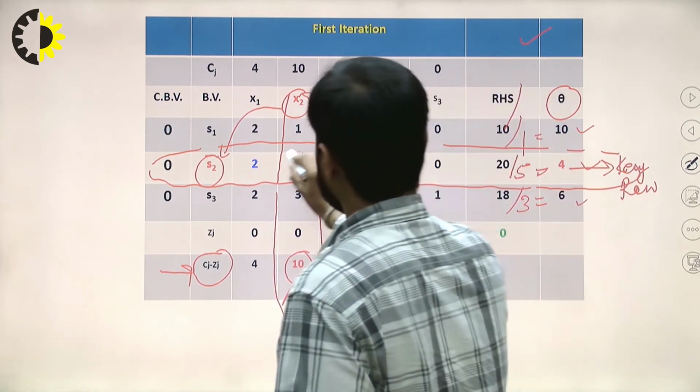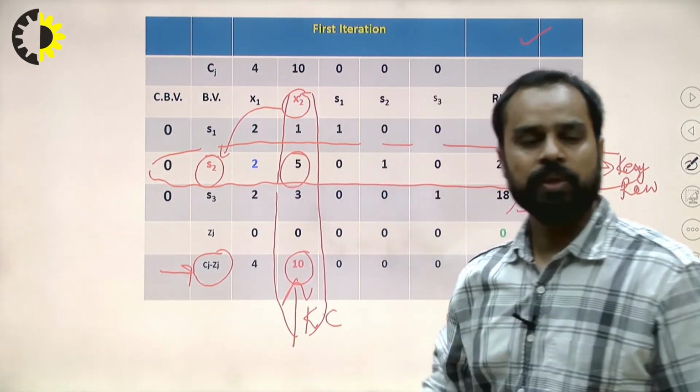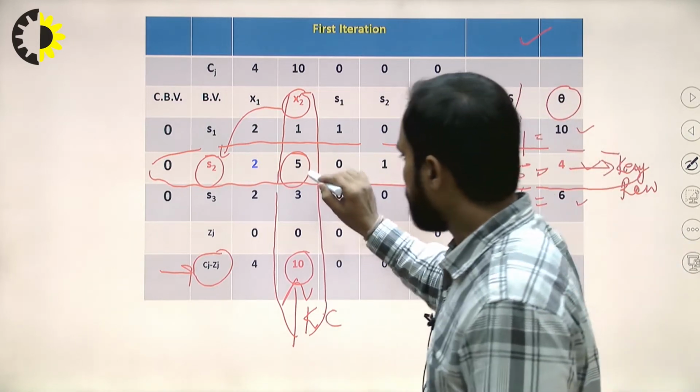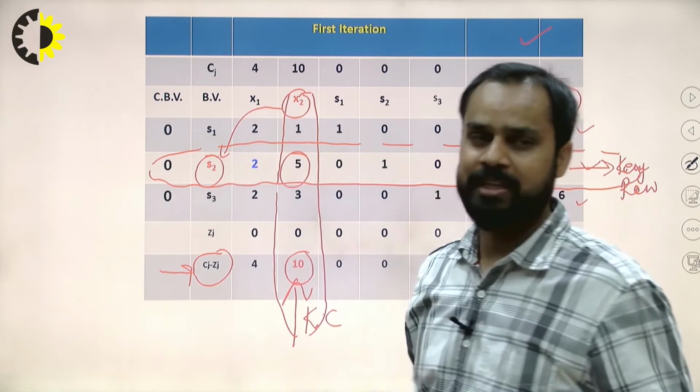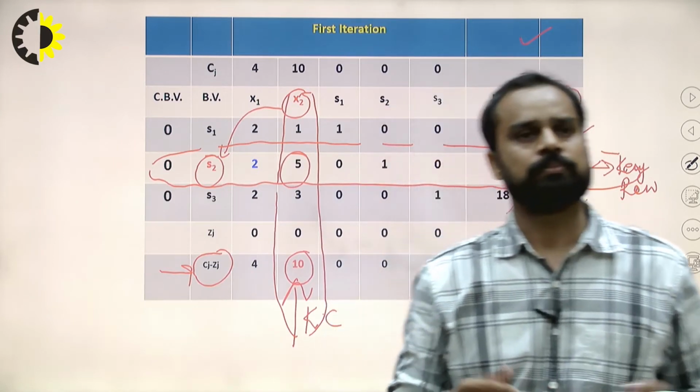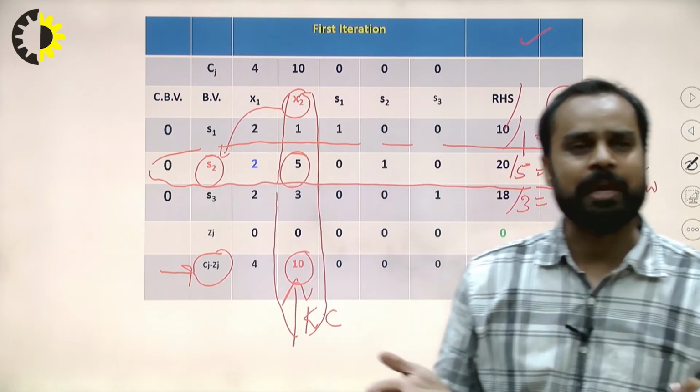The pivot element is 5. So in the next iteration, this 5 must become 1, and the elements other than this 5 in the key column must become 0 by applying matrix operations. That is the basic step of this algorithm.